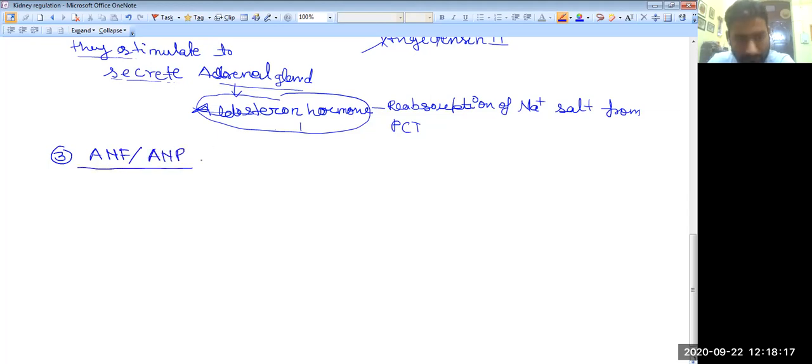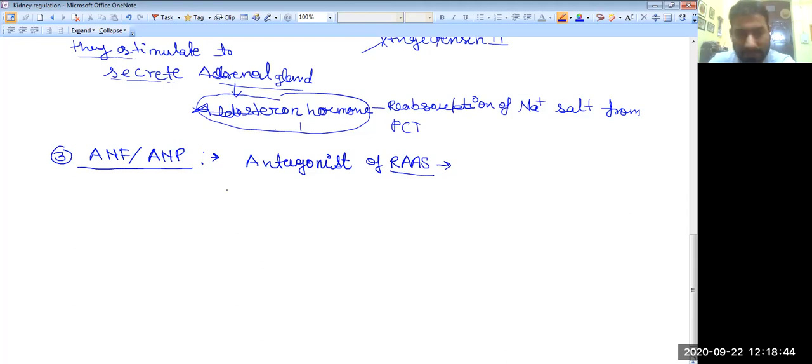Okay. So in this ANF, how does it act? Same thing. You can say this is the antagonist of RAS. Antagonist means opposite. So it is the antagonist of the RAS mechanism. You have to see when the RAS mechanism acts. What is the basic function of RAS? RAS generally increases the blood pressure.